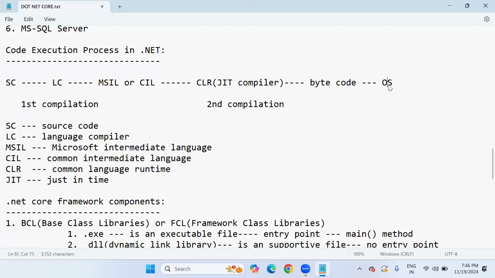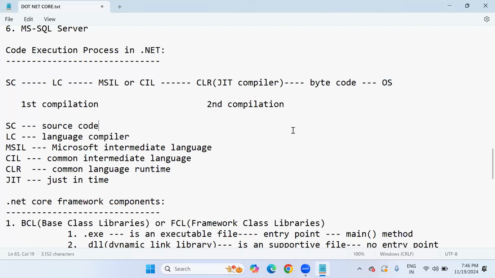Operating system will never execute the code. Remember that. Many of the students may ask, who is going to execute the programming code? The OS. OS will never execute. OS doesn't know your .NET framework. OS doesn't know Java-related things. OS is nothing but it operates the code and it will disclose the output to the output window. That is the main process of the OS.